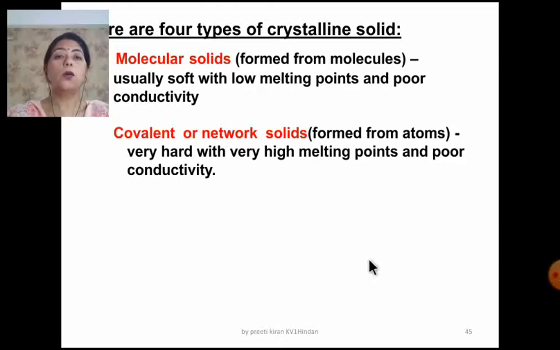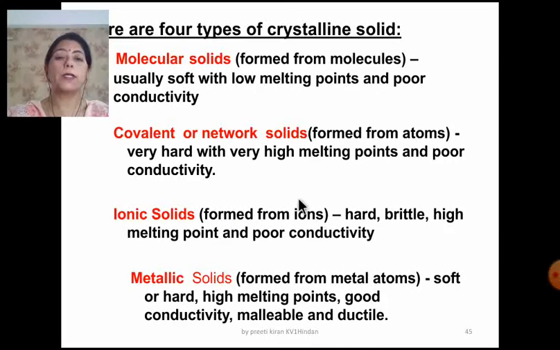So on the screen now you can see the four types of the crystalline solids. The molecular solids, the constituent particles are the molecules. They are soft and low melting point and they are poor conductors. Covalent or the network solids, the constituent particle is atom. They are very hard. Their melting point is very high, but they are poor conductors.